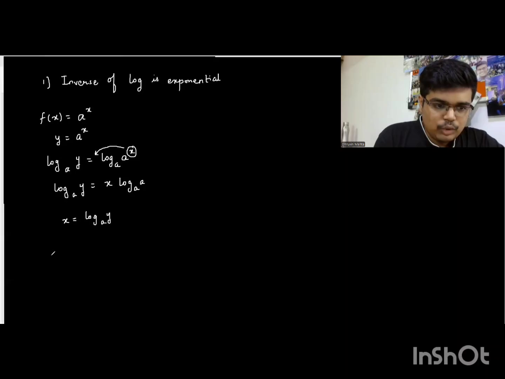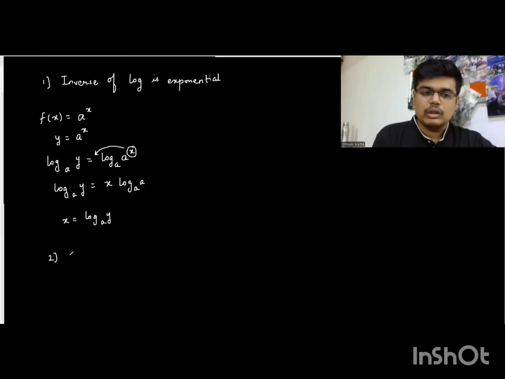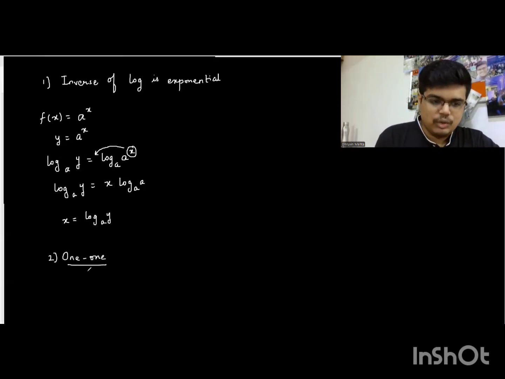Now, other than this, what you need to know is for one-one functions. Now, you know the basic procedure. We start with f of x1 equal to f of x2. We prove that x1 is equal to x2 and then it is one-one. For one-one functions, there's one more method which you need to know. And that is actually an application of derivative to check whether a function is one-one or not one-one.